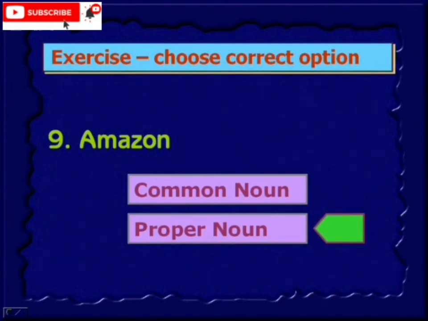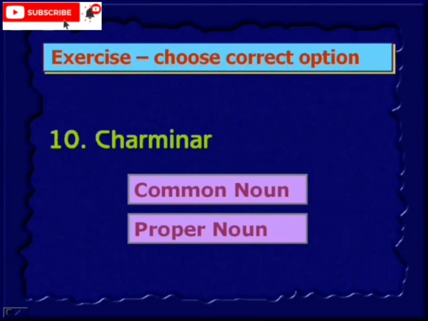So this is the name of the river. So therefore it's a proper noun. Charminar. So Charminar is a proper noun. Again, it is a monumental place.